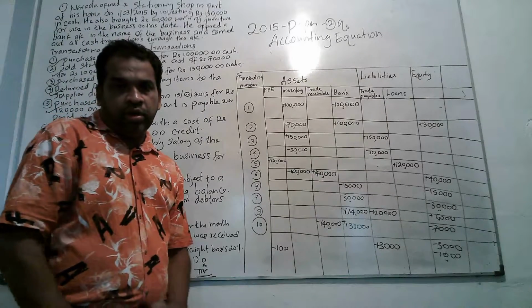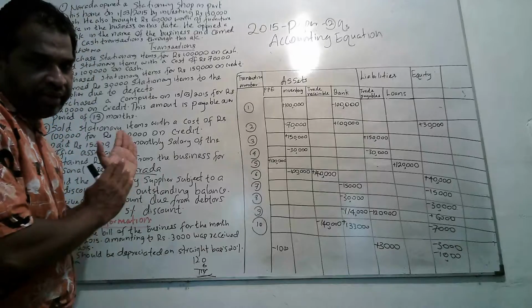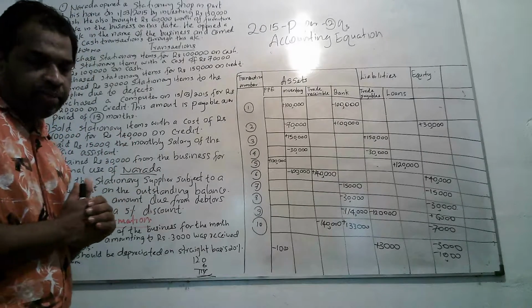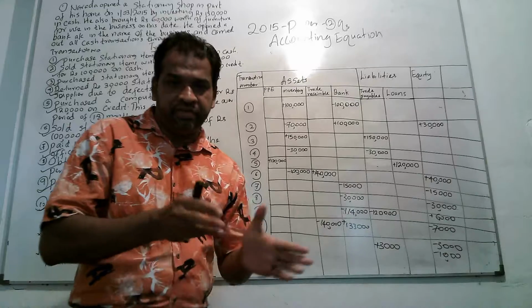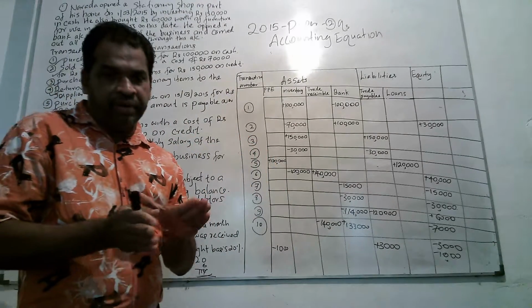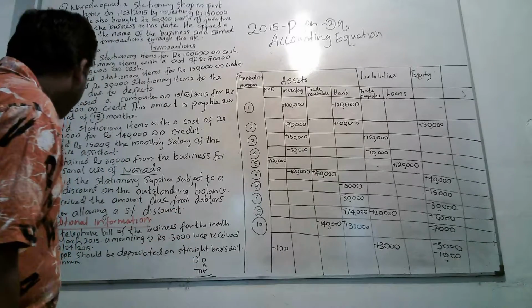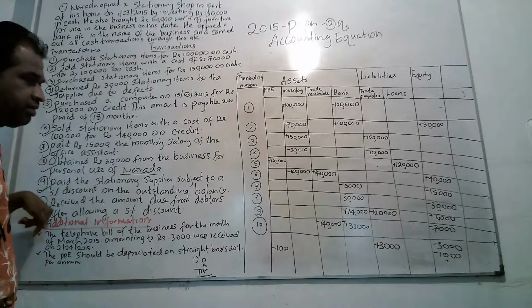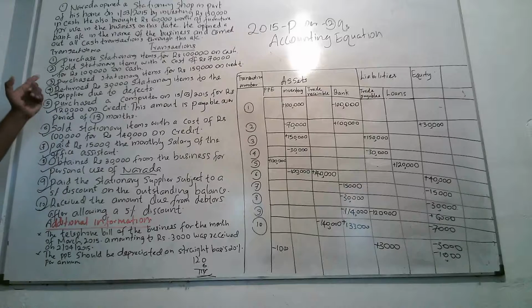If you record the introduction of capital, 150,000 cash and furniture 60,000, it is time consuming. Therefore, don't record introduction of capital. You have to record only the transactions given in the questions from 1 to 10. Right. Then we take them one by one.